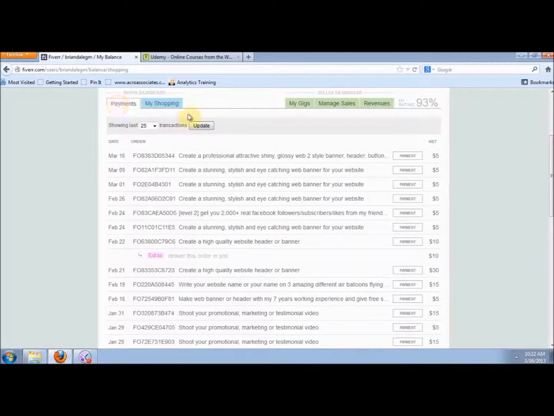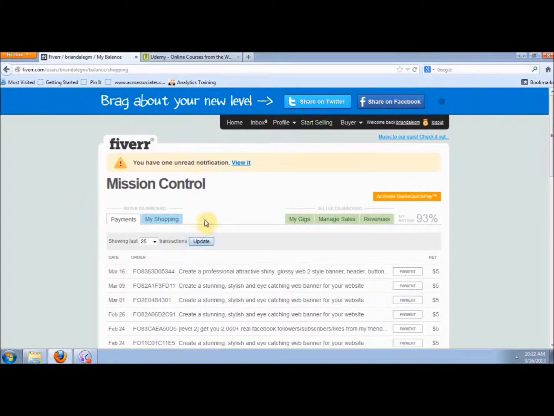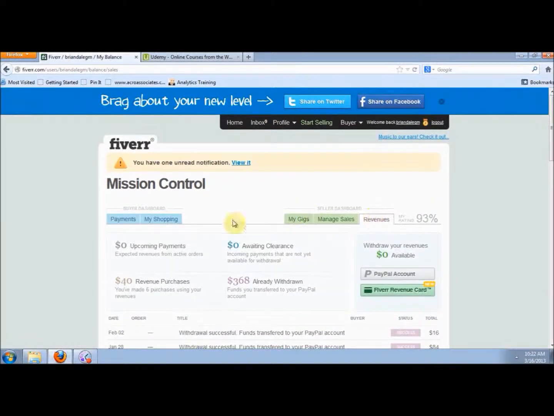Now, we clicked on the payment button, as you can see, and this just shows your payments to folks you order services from. And I can tell you this: if we spent 250 bucks, and we probably spent 400 bucks on web banners, intro videos, whatever it is, the real world cost is a couple of thousand dollars. So don't be afraid to spend money here on Fiverr with some of these sellers, because they do awesome work. And we're not saying this because we're sellers. Well, we used to be sellers anyway. We're saying this because we've tested the process ourselves, as both buyer and seller, and we've made money here.